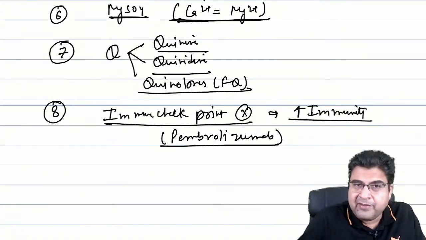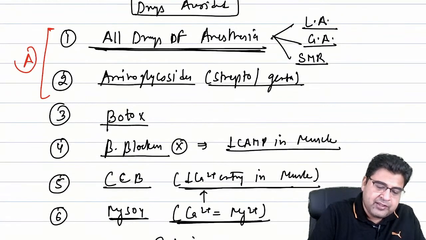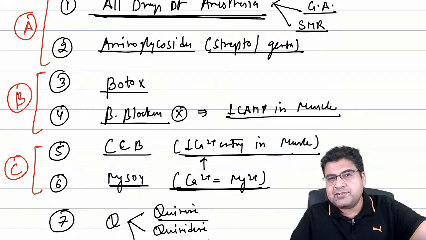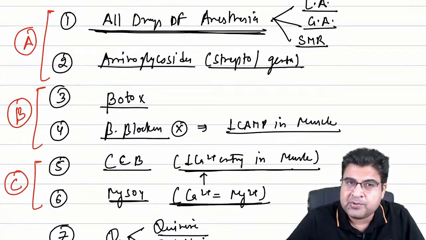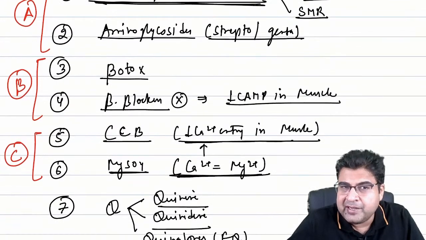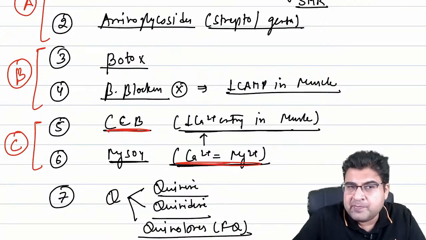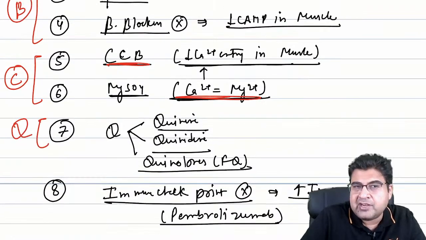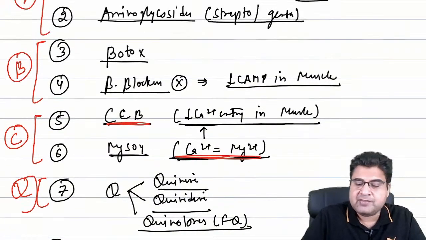So guys, I don't have any good mnemonic for you, but still I can give you one shortcut. Two medicines start with A, two medicines start with B, and two medicines are blockers of calcium. A means anesthesia drugs and aminoglycosides. B stands for Botox and beta blocker. C stands for calcium channel blocker and the drug which resembles calcium, that is magnesium. And we have some medicines which start from alphabet Q, three medicines. This is how we can remember the drug names which are avoided in myasthenia gravis.